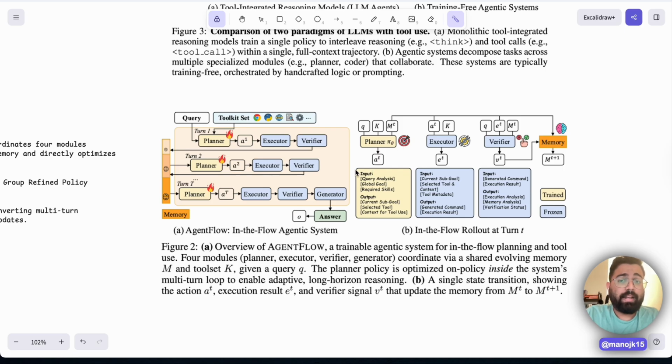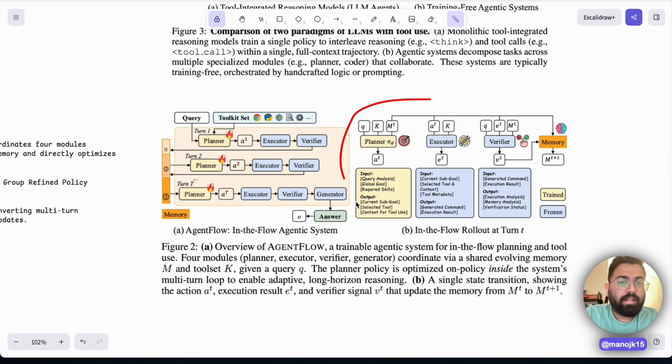So as I said, these are different turns. What happens in traditional systems is these different turns go through, and you train one single model with the final answer, telling it this answer was right and this answer was wrong, and then train the whole single monolithic model. But here, there's a planner, executor, and verifier. They have distinct responsibilities, and also at every turn you can now tell that this did right, this did wrong, to reach the final answer. Now at every step you know what was right and what was wrong, so you can tune the steps to reach the right trajectory basically. So that's the main crux of this paper.